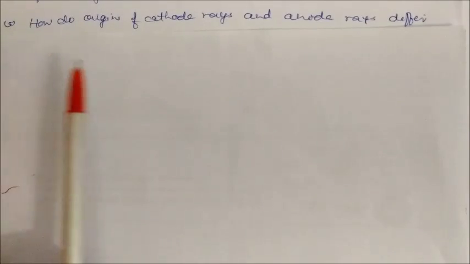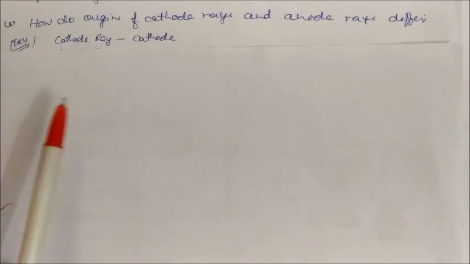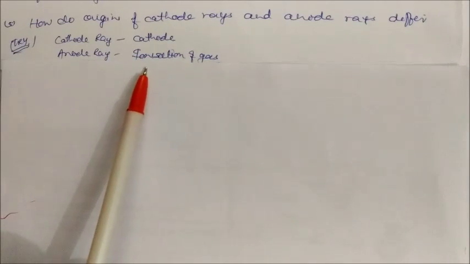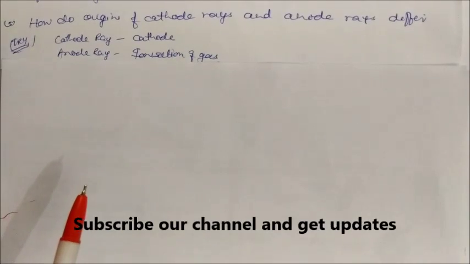How do the origins of cathode rays and anode rays differ? You can try this question by yourself. I am giving a hint: cathode rays are obtained from the cathode, and anode rays are obtained from the ionization of the gas filled in the cathode ray discharge tube.